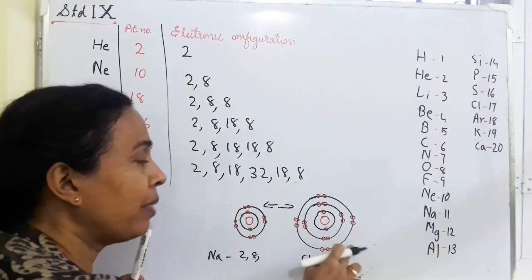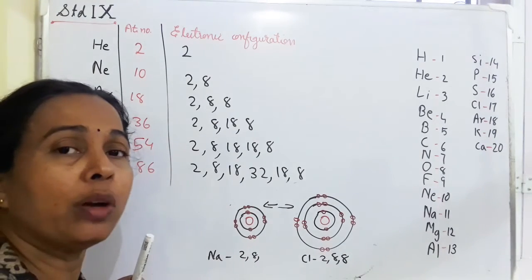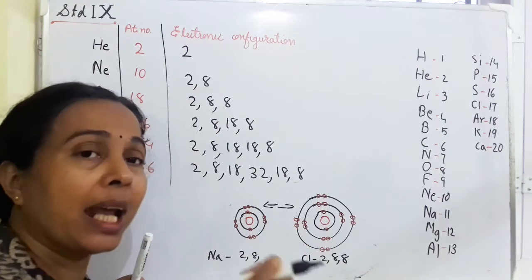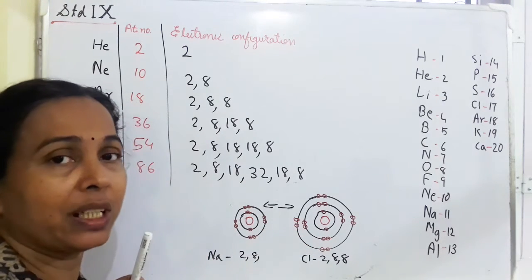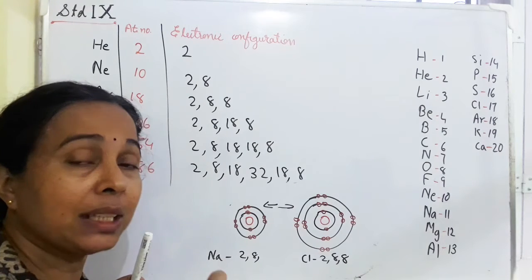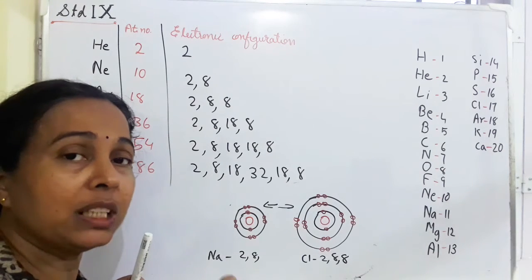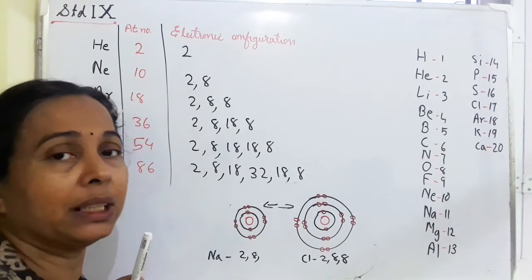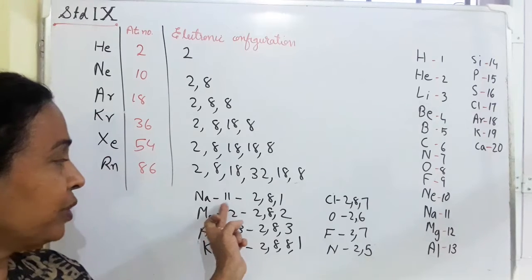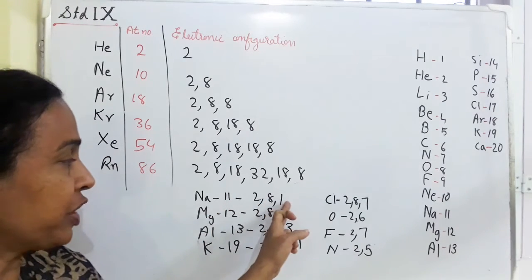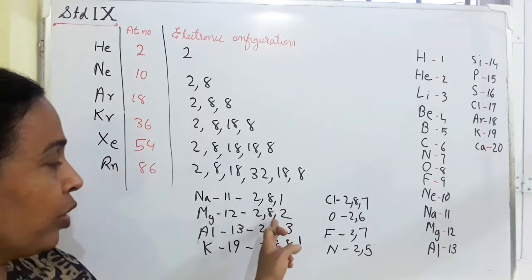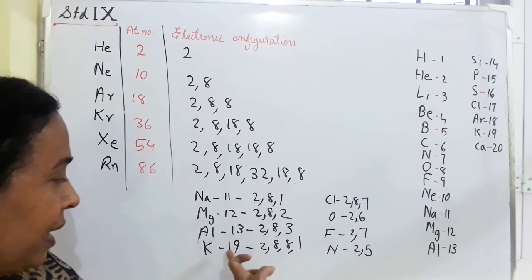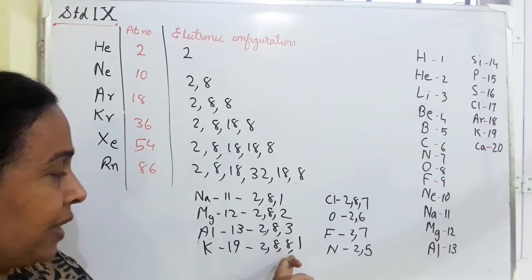When sodium atom combines with chlorine, we get a molecule of sodium chloride. In that molecule of sodium chloride, these two atoms are held together by a force of attraction. That force of attraction is known as chemical bond. So chemical bond is the force of attraction which binds the atoms in a molecule together. Now see here, sodium's atomic number is 11, so electronic configuration 2, 8, 1; magnesium 12, electronic configuration 2, 8, 2; aluminium 13, electronic configuration 2, 8, 3; potassium 19, so it is 2, 8, 8, 1.